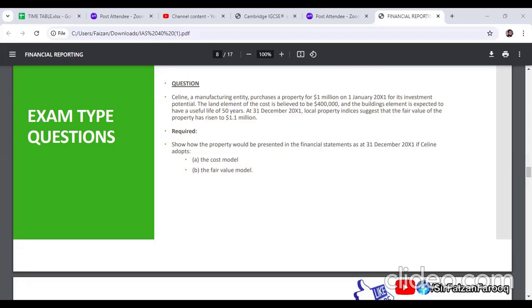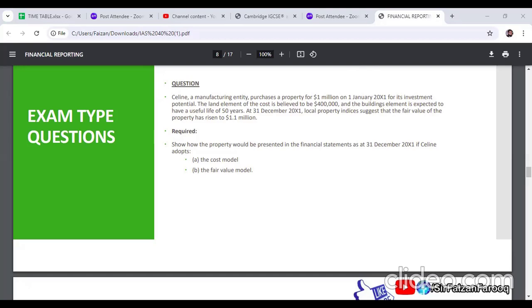The building element is expected to have a useful life of 50 years. Year ended 31st December 2001. Local property indices suggest that the fair value of the property rose to 1.1 million.